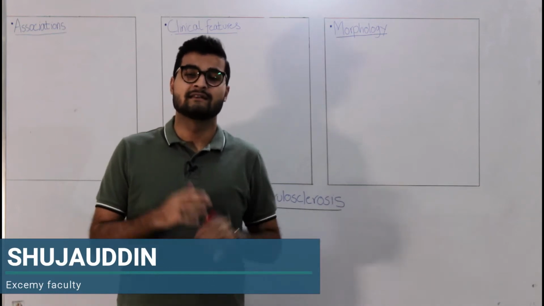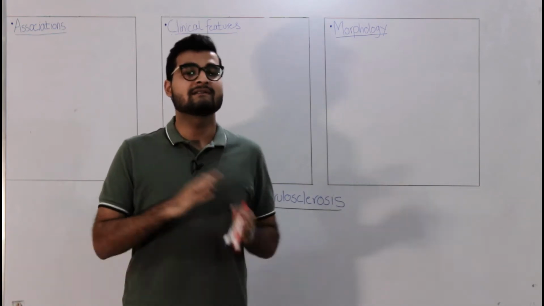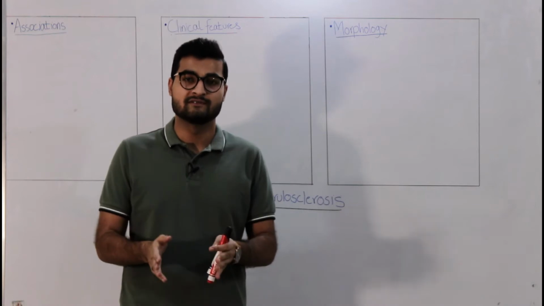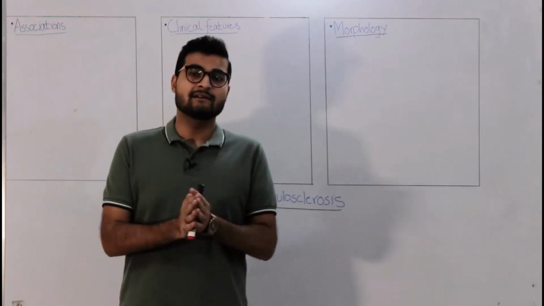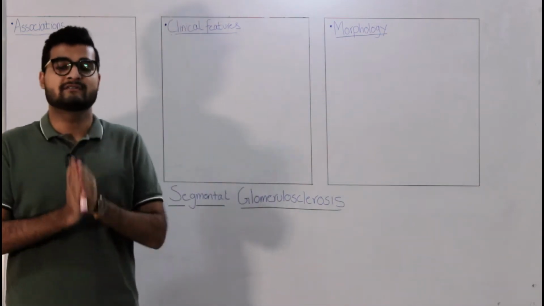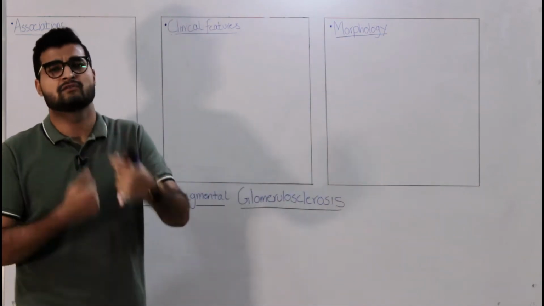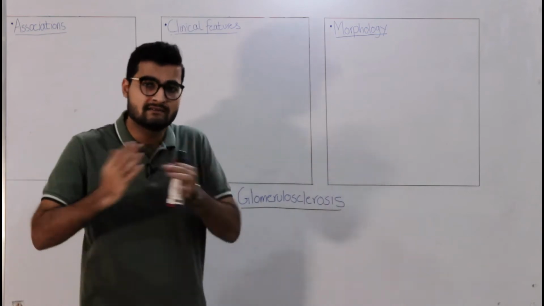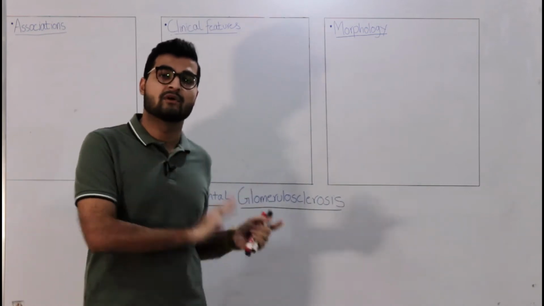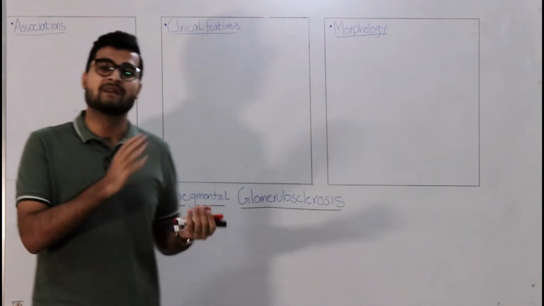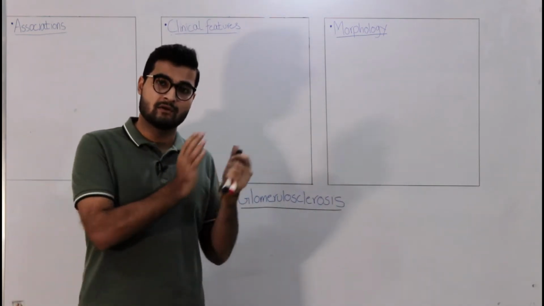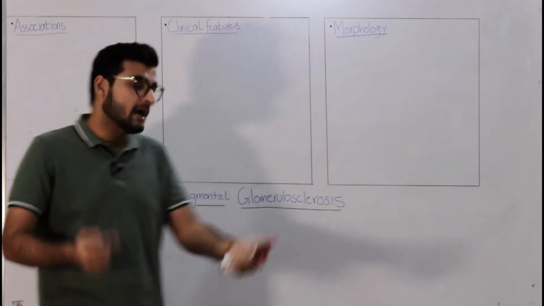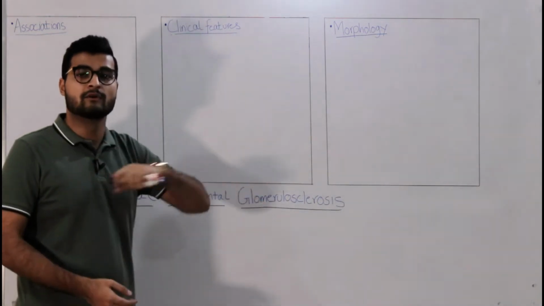My name is Shujauddin and in today's session we're going to talk about focal segmental glomerulosclerosis or FSGS. So what is FSGS? Consider focal segmental glomerulosclerosis to be a sort of advanced disease that is progressing from minimal change disease. Now minimal change disease had a really good prognosis, but if I were to advance minimal change disease, I would end up with focal segmental glomerulosclerosis.